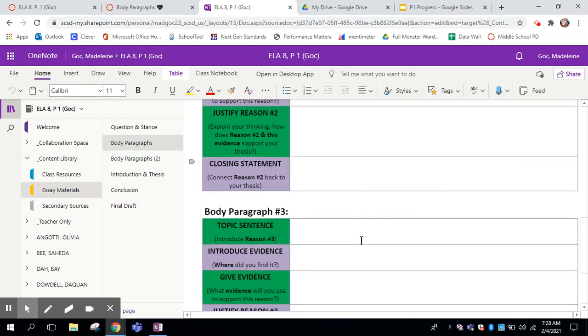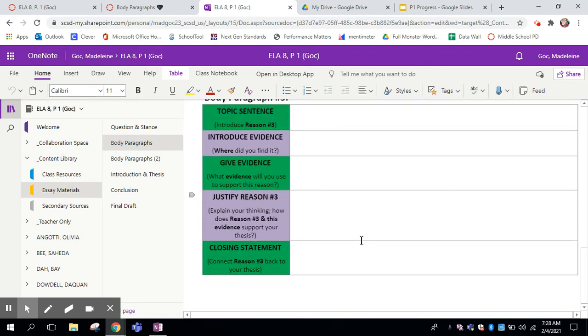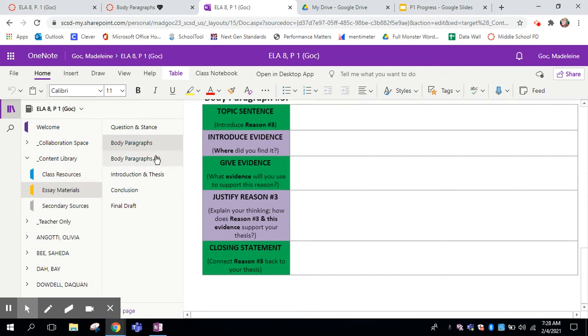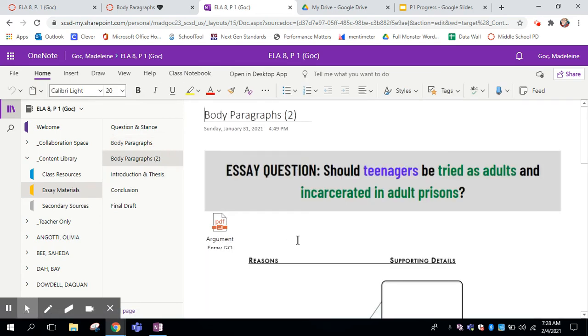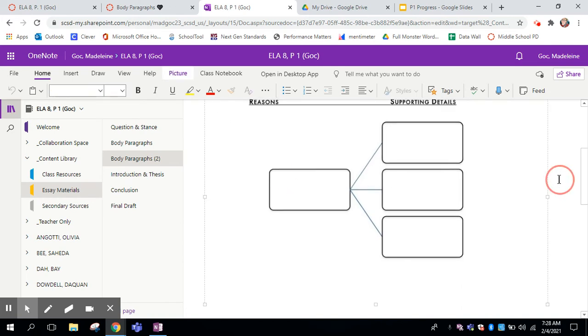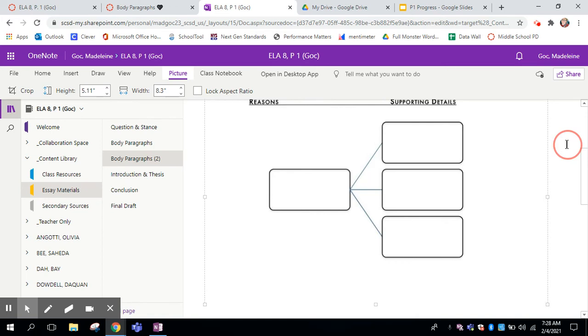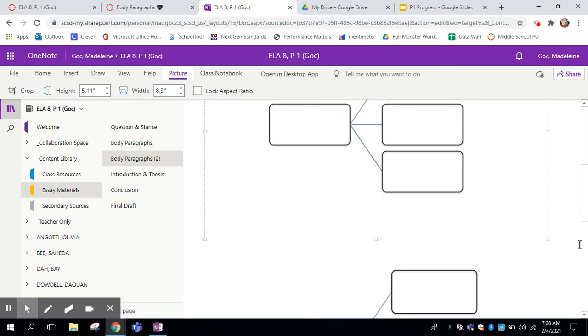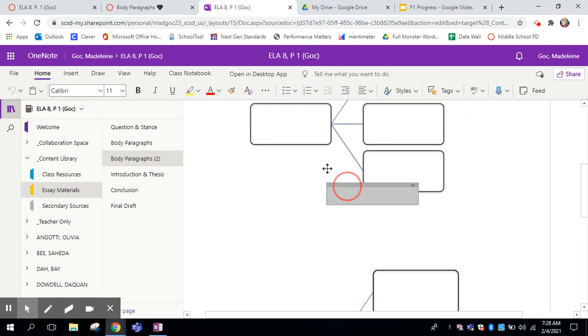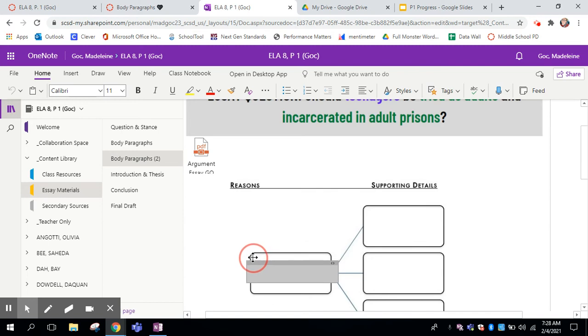You're going to notice you've got 3 of these. If you wanted to write a 4th body paragraph, you could just copy all of this and paste it below. So if this one is more based on what sentence you would write for each, this one definitely has a lot less structure, okay? These are not boxes you can write in, so you kind of have to conjure up your own text box for it, which of course is not going to work for me right now, but I think will work a little bit more on yours. There we go. You're going to have to conjure a text box and write within it.